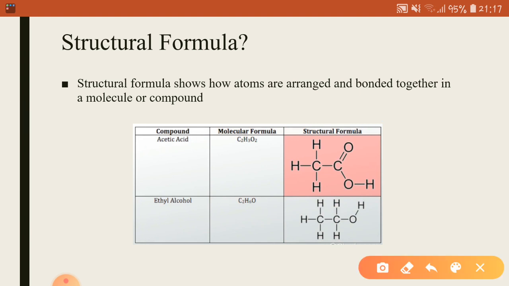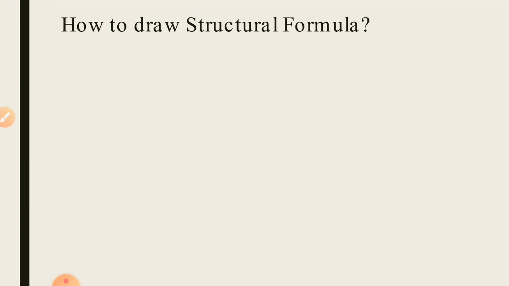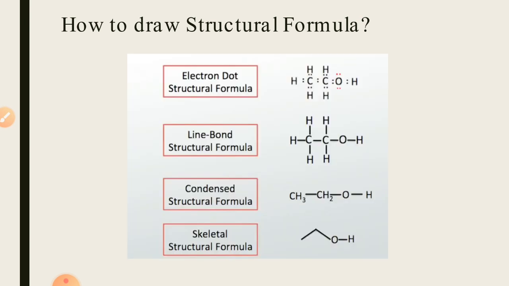Similarly, we have the structural formula for ethyl alcohol, also called ethanol. Now, in ethanol, we have CH3, CH2, and OH. You may see in this structure as well that all the valencies of all the elements are completely satisfied. So how to draw a structural formula? There are different ways to draw a structural formula, and these ways are shown here.